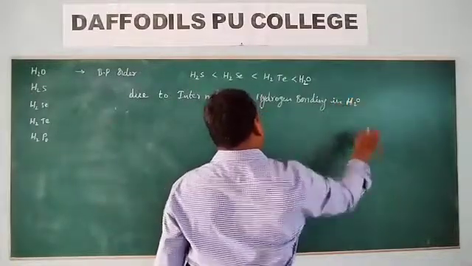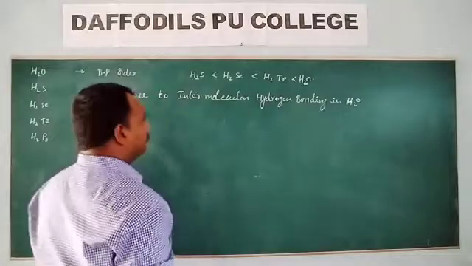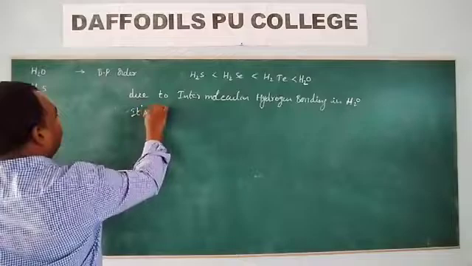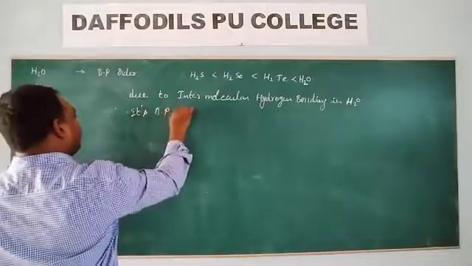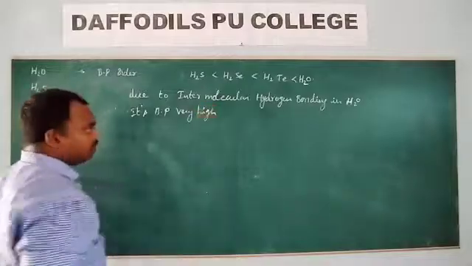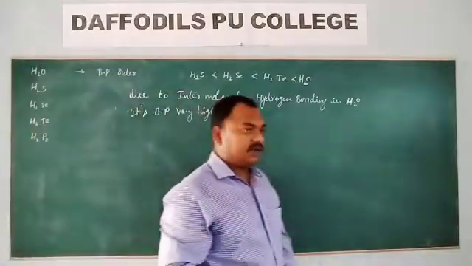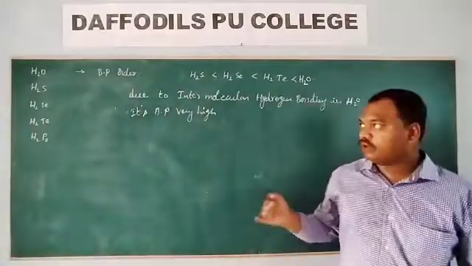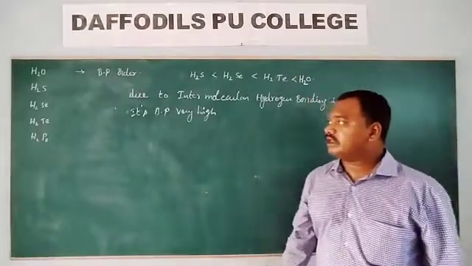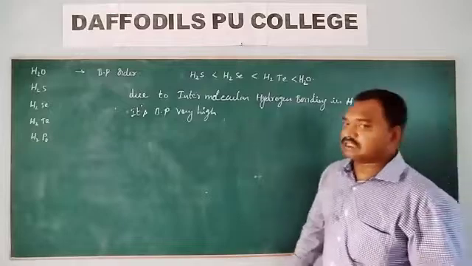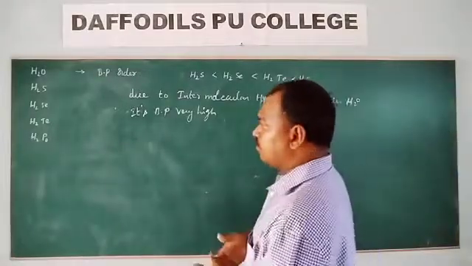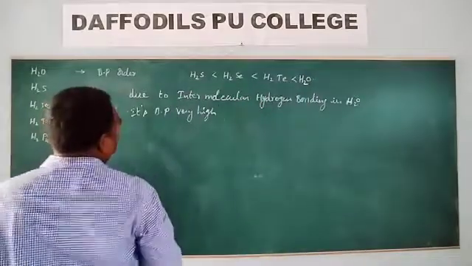Due to intermolecular hydrogen bonding in H2O, its boiling point is very high. Intermolecular hydrogen bonding increases the boiling point. So which one has the highest boiling point? Water has the highest boiling point.